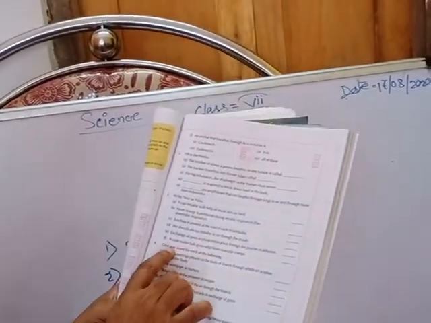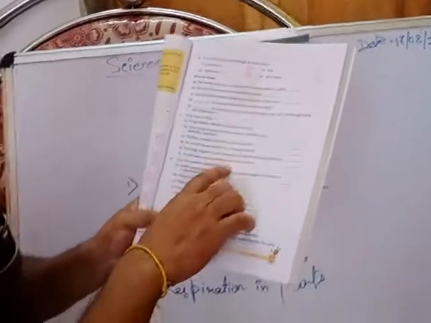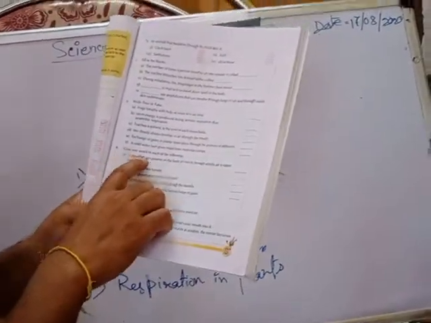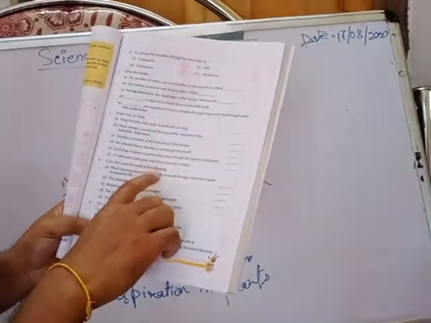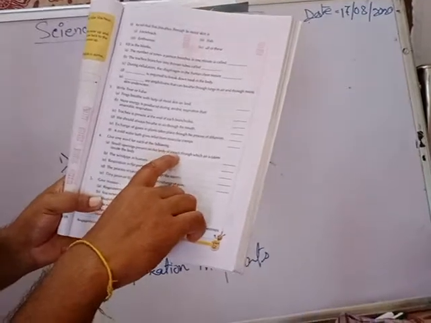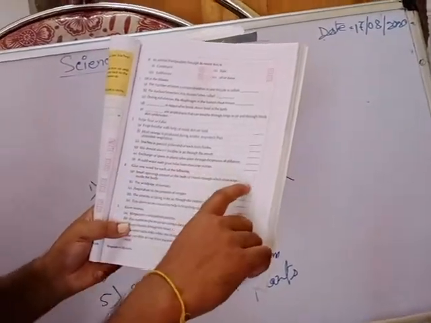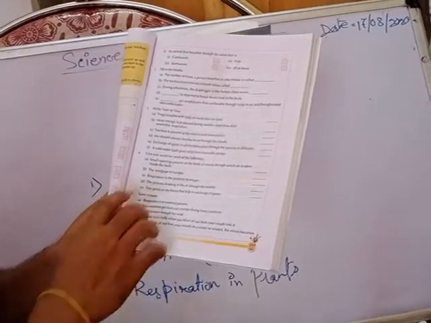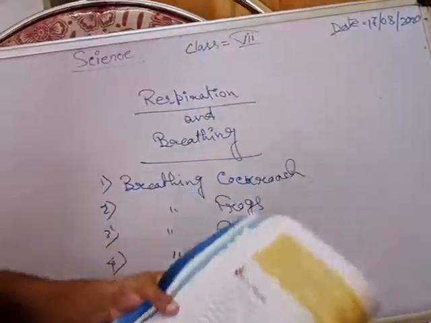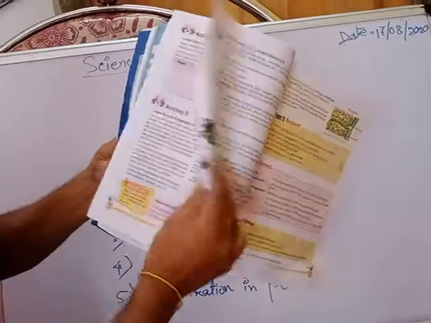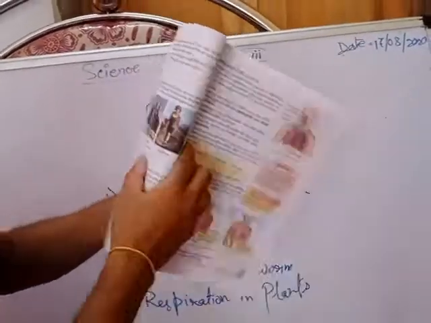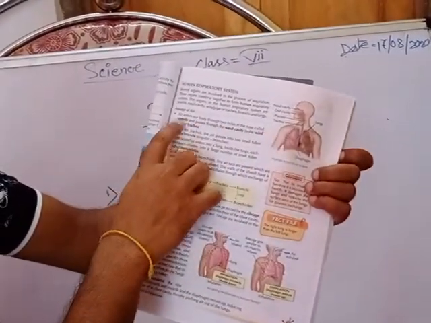Okay, give one word for each of the following. Small openings present on the body of insects through which air is taken inside the body: spiracles. Windpipe in humans, I already discussed it. This one is the windpipe, that means trachea.